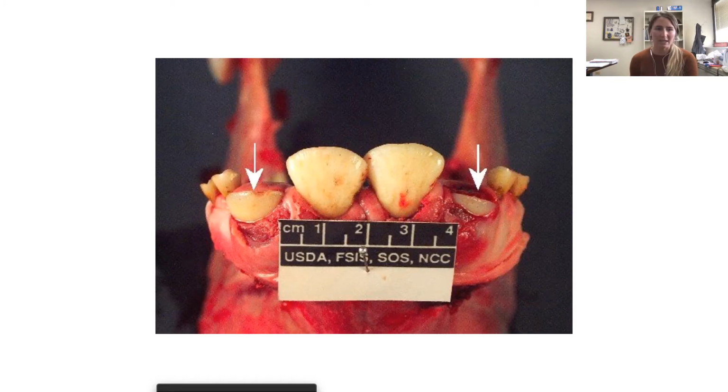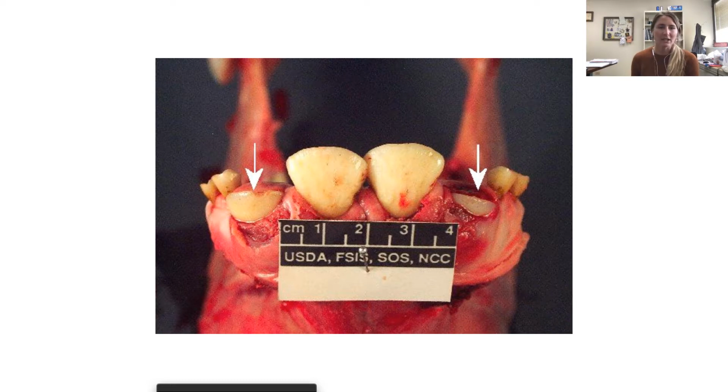The second permanent incisors start to erupt through the gums between ages 24 months and 30 months. Okay, so we see both right and left permanent incisors, set 2, coming through the gum line. As soon as we see one or both second permanent incisors erupting through the gum line, that is then considered over 30 months of age. You may be asking yourself, well, Mackenzie just said those second incisors may not come in until 24 months of age to 30 months of age. The USDA errs on the side of caution. So if we're seeing those, we don't know if it's 24 months old or 30 months old, and that 30-month mark is where we draw the line.